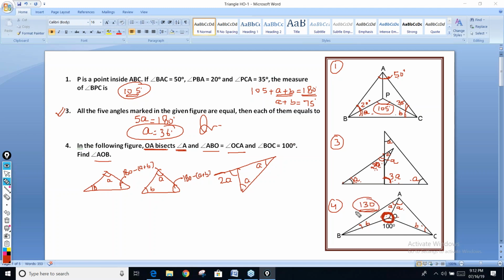बस खत्म हो गया क्वेश्चन. That is the answer. You need not find anything.